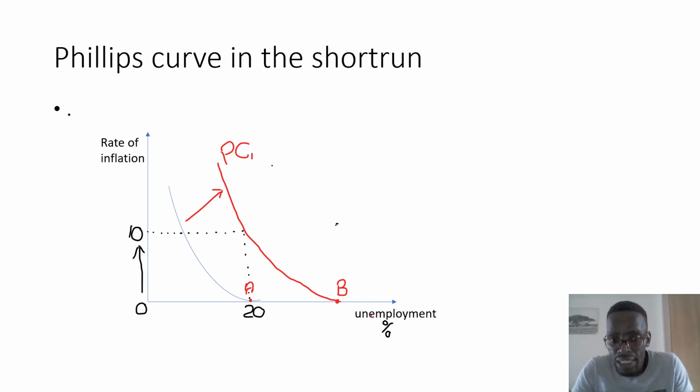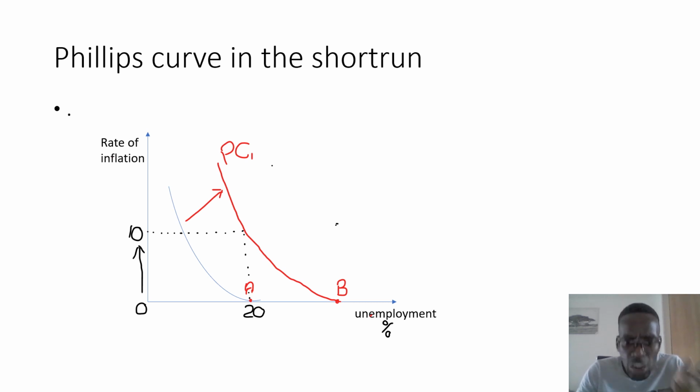Okay, unemployment. And then on the other side, let's check what has happened, because supply has not changed. So what it means now is the rate of unemployment has remained at 20%. Because supply has not changed, the businesses are not hiring more factors of production from households. So the same number of people that are unemployed has remained in that position.